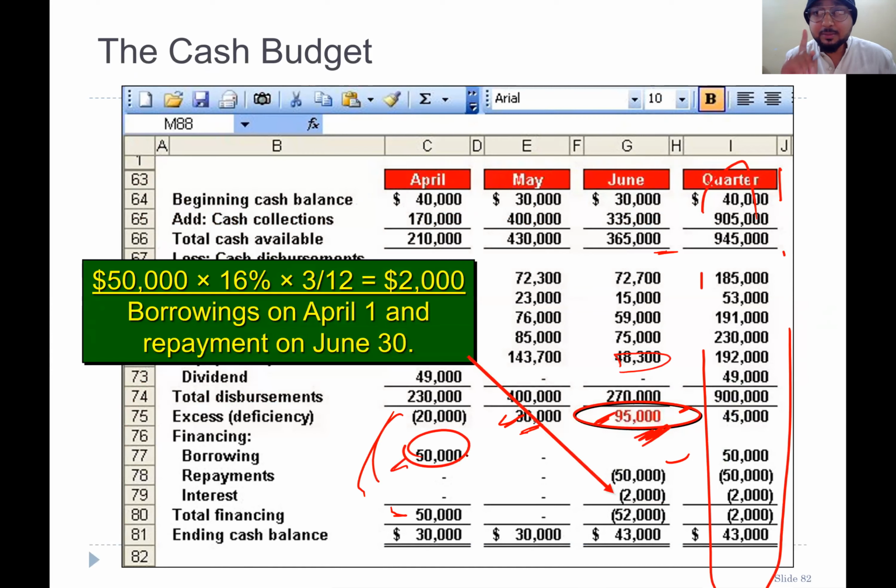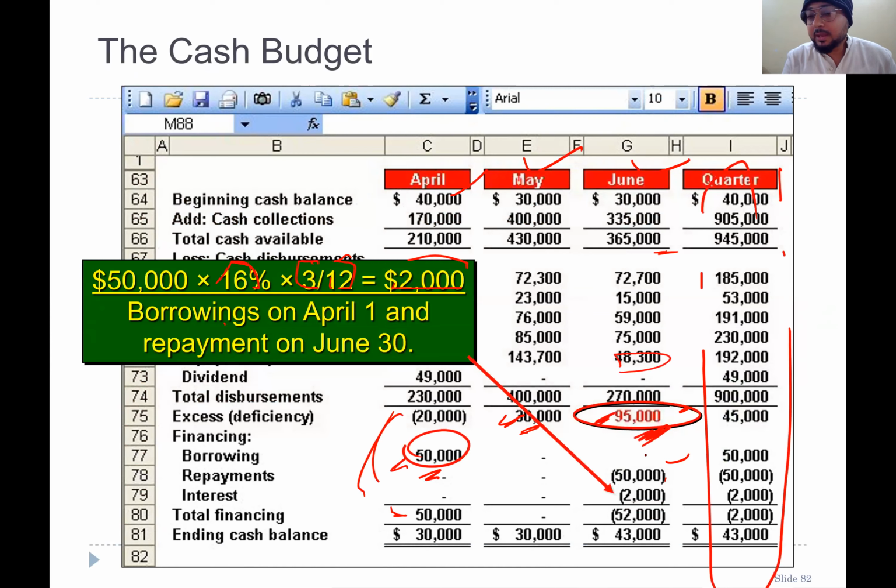So interest is 16%. So you use that money for 3 months, April, May, and June. The question says you are not paying on the 1st of June, you are paying at the end, but you borrow at the first, you pay at the last date. So 30 June, it means June has passed. You use this 50,000 for June as well. So 16%, you use that money for 3 months, 3 divided by 12, answer is going to be 2,000.